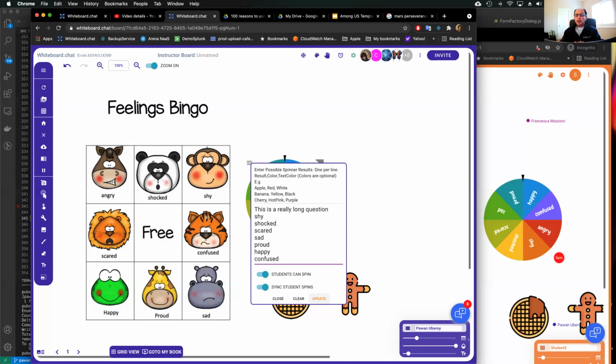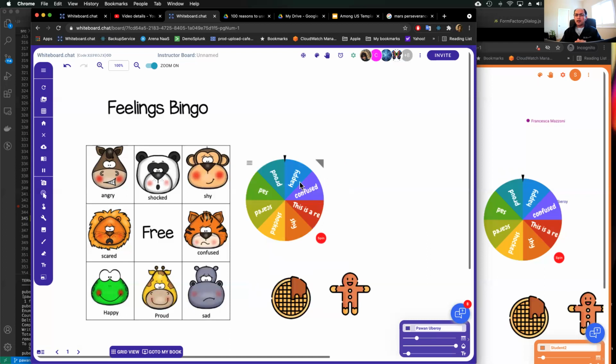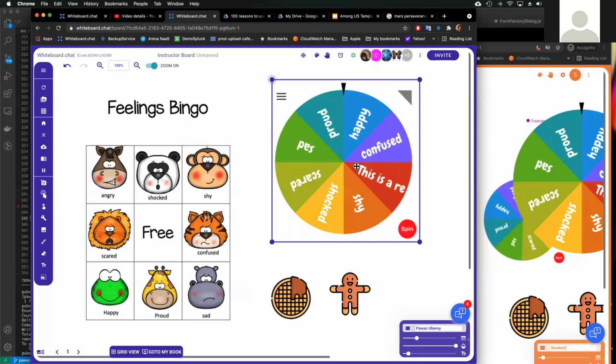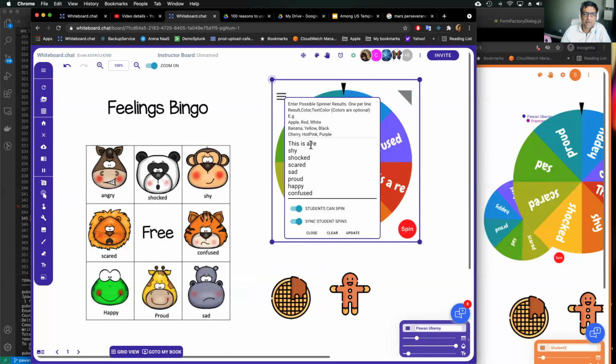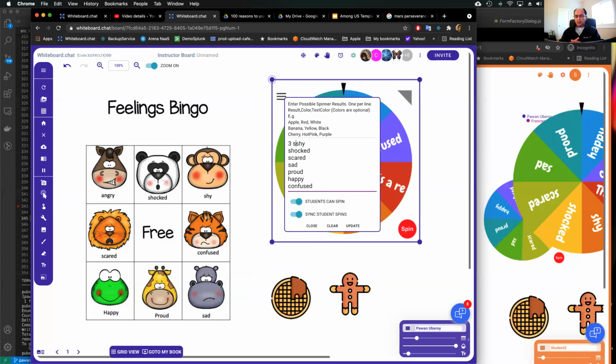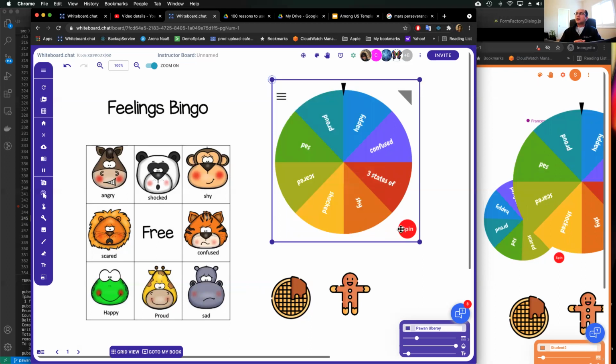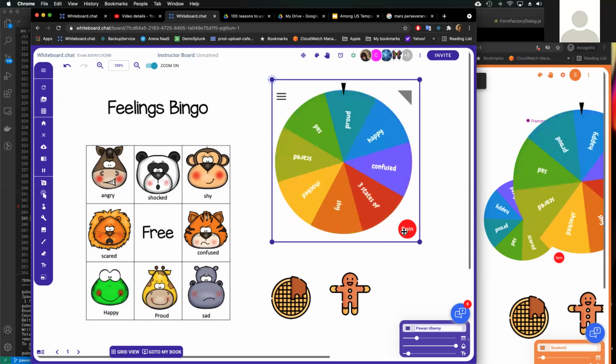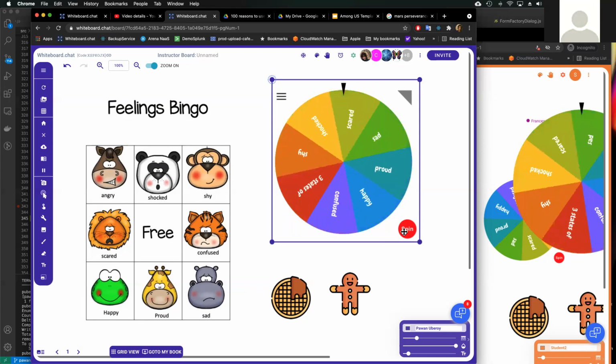But if you can give me an idea of what type of questions you're trying to put in there, that would help us think a little bit about how we can accommodate it. For example, I put, what are the 3 states of matter, and it doesn't put it all. Yeah, it cuts it off. No, that's intentional, that it's limited to a small amount of text so that it can fit in the spinner. So how could I put it so they could answer?